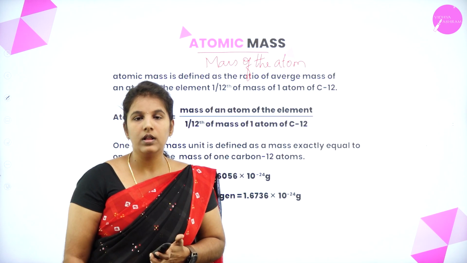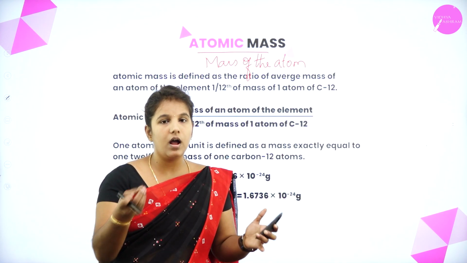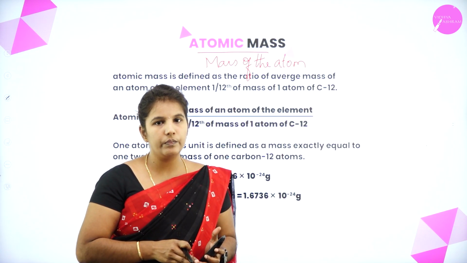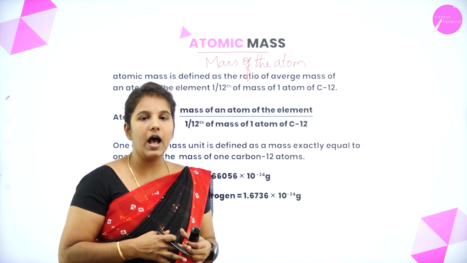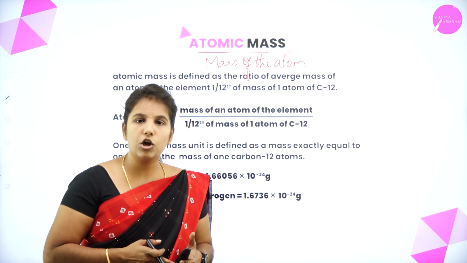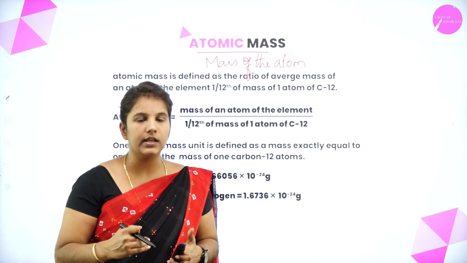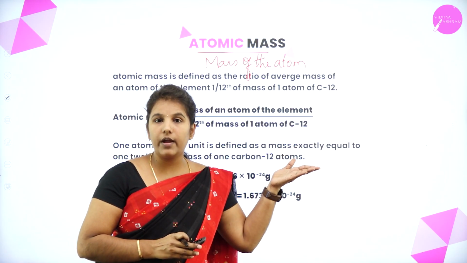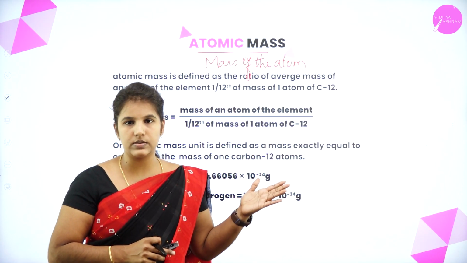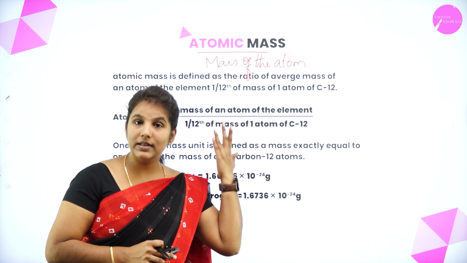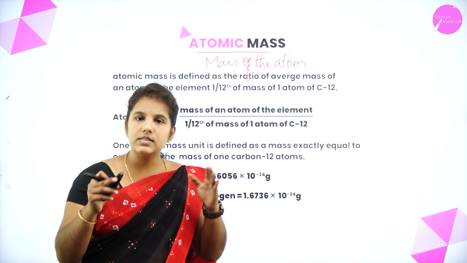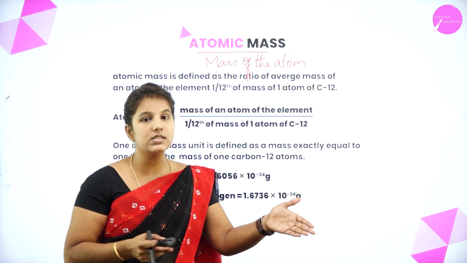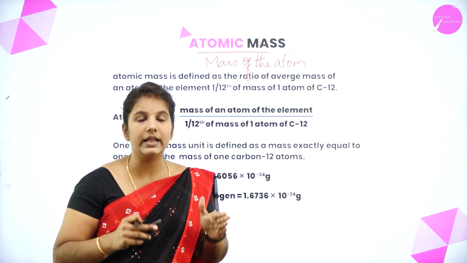It's so difficult, no? Because they are present in a very large number, and even though they are very small, how do we calculate the mass of an atom? Today we have a sophisticated technique called spectrometry. By using this technique, we can find out the atomic masses. But in the 19th century, scientists started calculating the atomic masses by considering a standard element.